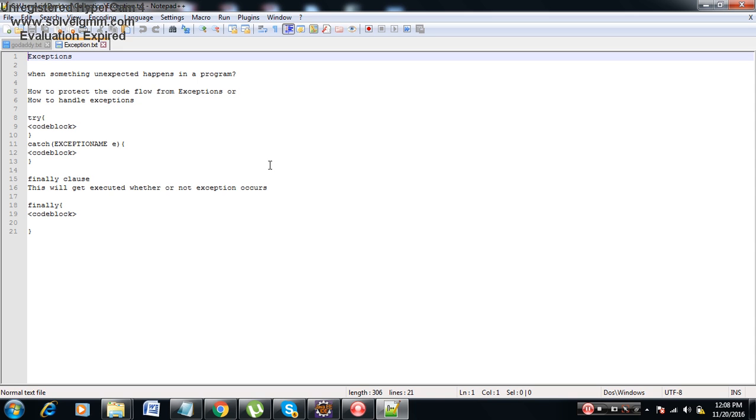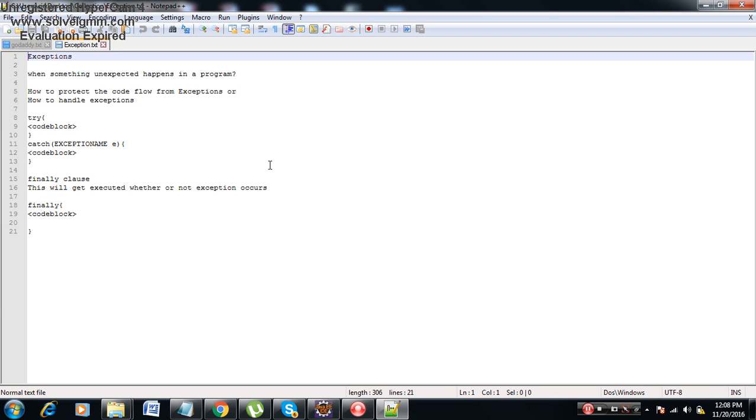Suppose I had not written a try and catch block and I am reading the file, it will throw the exception and the program will end abruptly. So how do we protect the code from the exception? We have to enclose the code, where there are chances of throwing an exception, inside a try block, so that the catch block can handle it. What is the syntax? Try, open the curly bracket, code block, close the try. Immediately after try there must be a catch block.